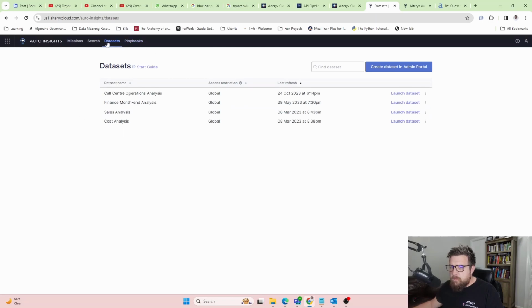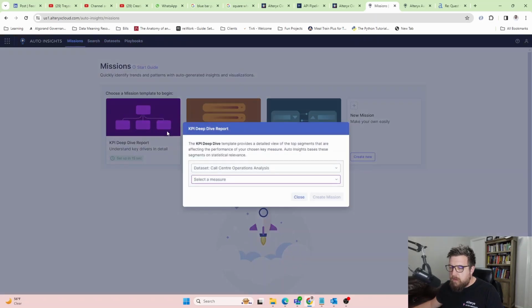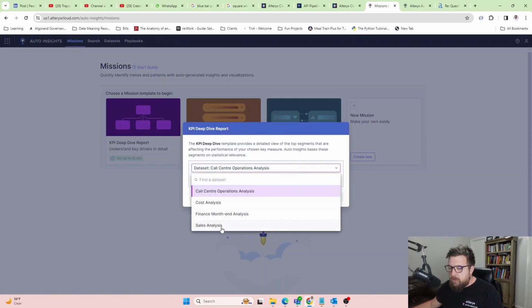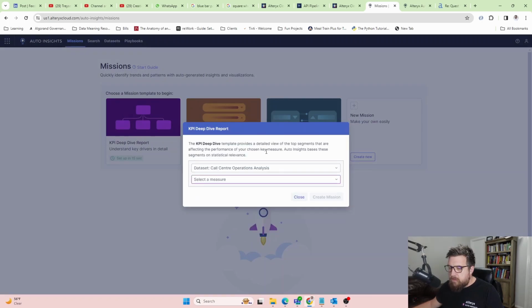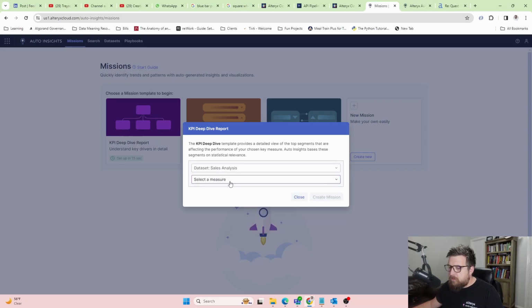So let's go back to missions here. If I say KPI deep dive report, these are the data sets here. The KPI deep dive template provides a detailed view of the top segments that are affecting the performance of your chosen key measure. Auto Insights bases these segments on statistical relevance. Okay, so let's say sales analysis. I think we talked about that earlier.